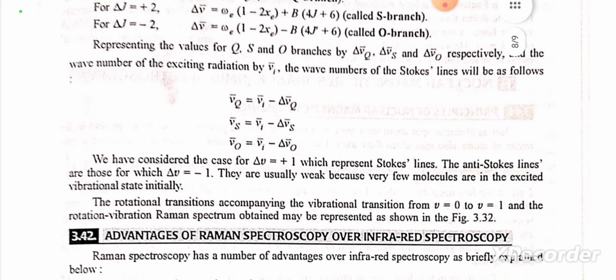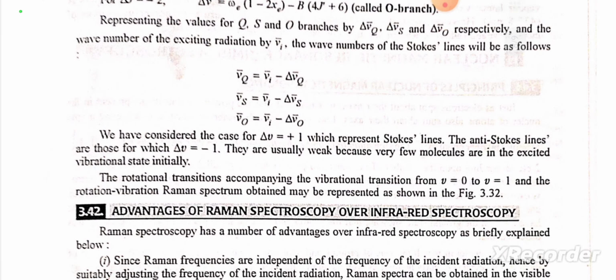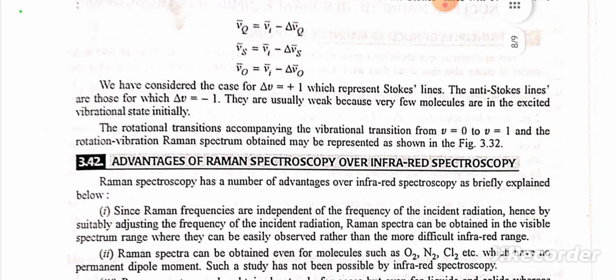We have considered the case of delta mu equal to plus 1, which represents Stokes lines. The anti-Stokes lines are those for which delta mu equals minus 1. They are usually weak because very few molecules are in the excited vibration state initially. The rotational transitions accompanying the vibration transition from mu equal to 0 to mu equal to 1, and the rotation vibration Raman spectra obtained, may be represented as shown in figure 3.32.